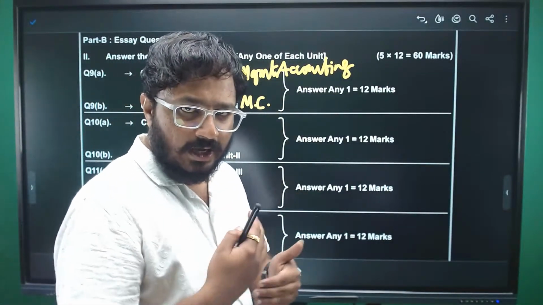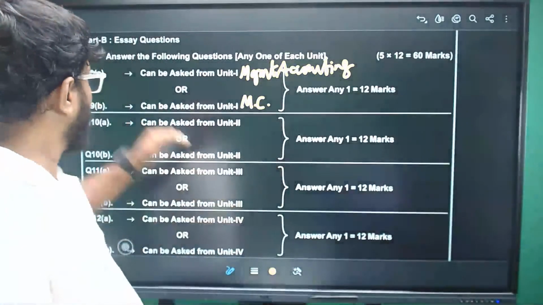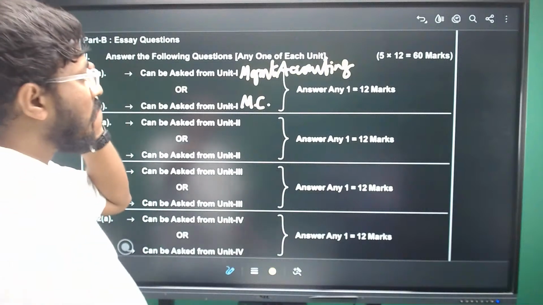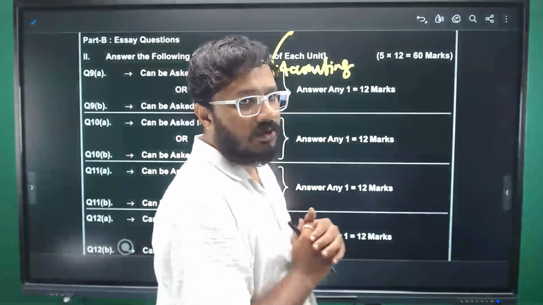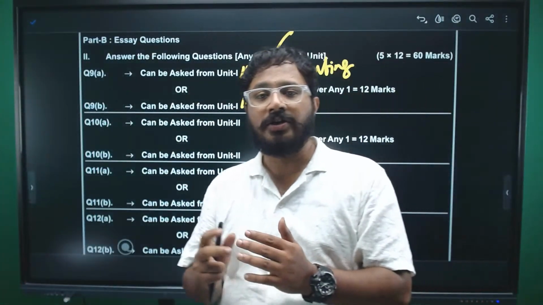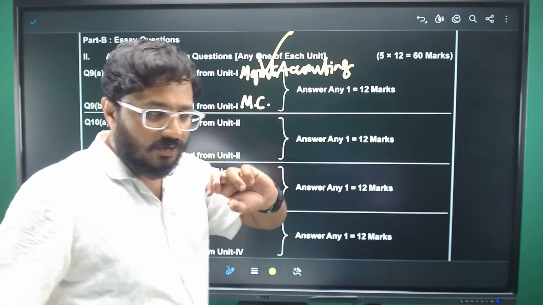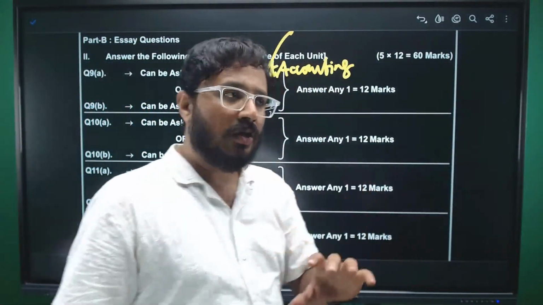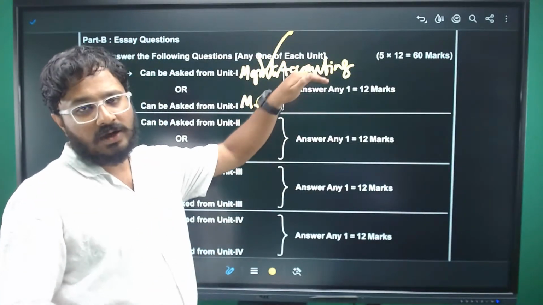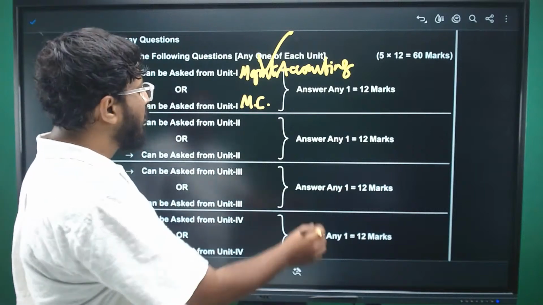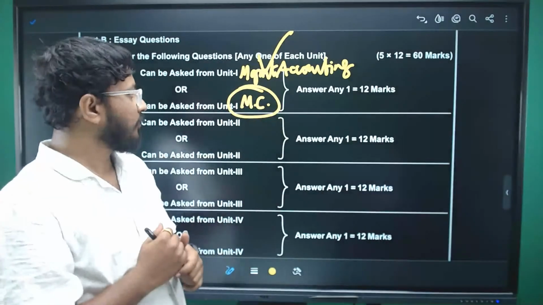Those who feel I cannot solve problems, I'm good with theory, when it comes to question number 9A or B, you can go ahead with the management accounting theory question. When it comes to marginal costing, those who are good with mathematical calculations can definitely choose marginal costing. Because when you are solving problems, you can solve it within lesser time when compared to theory questions. Problems will give you full marks when compared to answering theory questions, right?